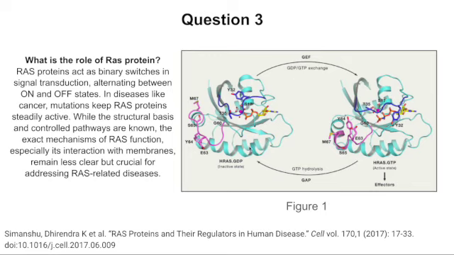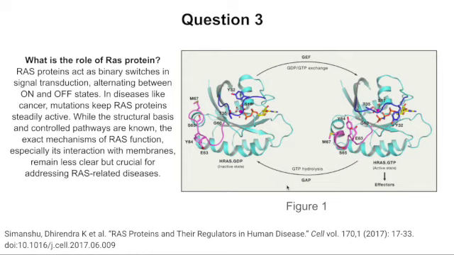Switch 1 and switch 2 regions are colored in blue and violet, respectively, and the side chain atoms of residues that undergo large conformational changes during transition are shown in stick representations. Interactions formed by the gamma phosphate and the magnesium ion are shown using dashed lines. RAS is activated by the GDP exchange stimulated by the GEFs, and inactivated by the GTP hydrolysis stimulated by GAPs.